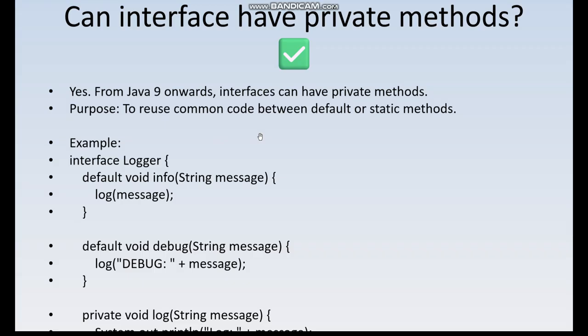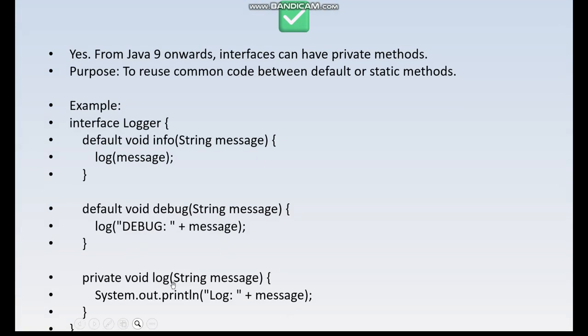But from Java 9 onwards we can have private methods also, but these private methods can't be called directly by the class implementing the interface. To call a private method, we need to call it inside any of the default methods or static methods, and through that method the private method will be called.